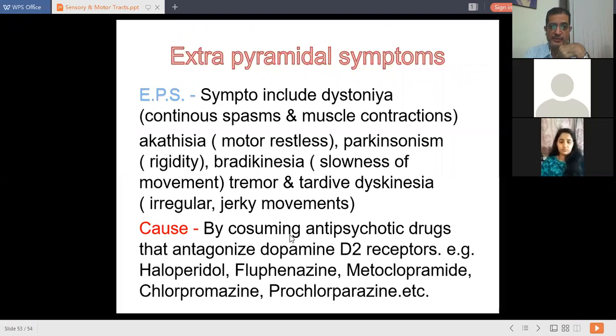So usually these extrapyramidal symptoms are caused by consuming antipsychotic drugs that are dopamine D2 receptor antagonists. These are haloperidol, flibanserin, and even some antiemetic drugs cause EPS, that is metoclopramide, chlorpromazine, and prochlorperazine. So this is the discussion about extrapyramidal tracts.